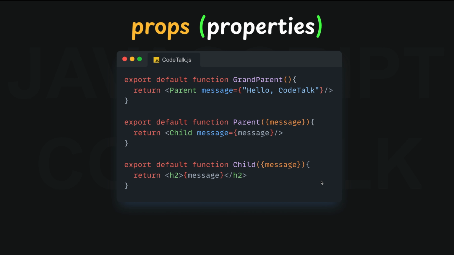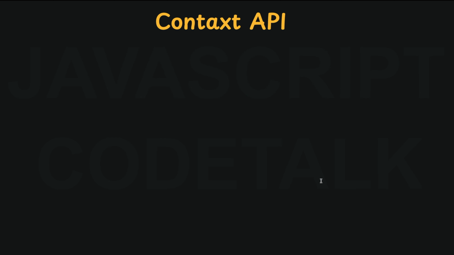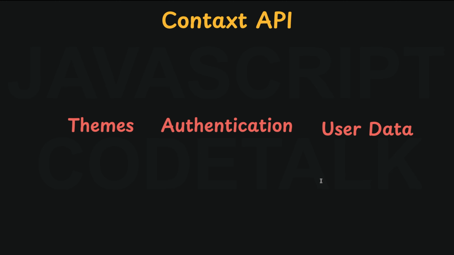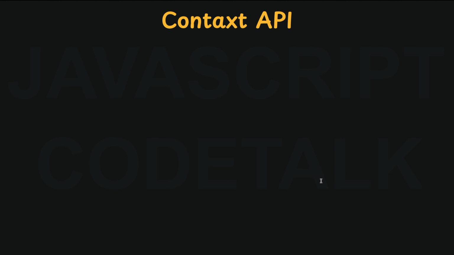To solve the problem of prop drilling, React introduced the Context API. It allows you to share global data like themes, authentication, and user data. Let's set up context in 3 simple steps.